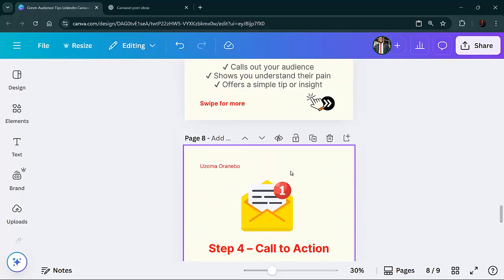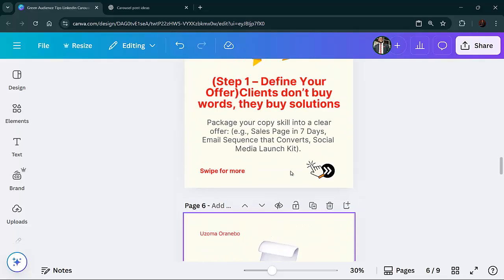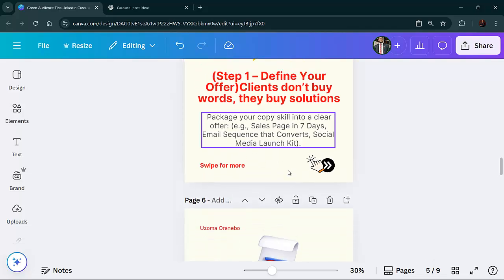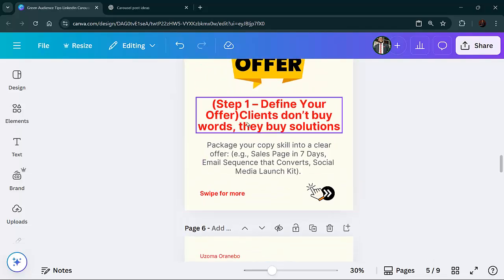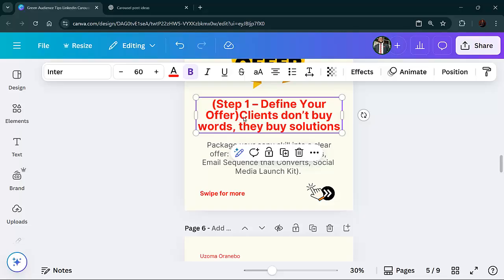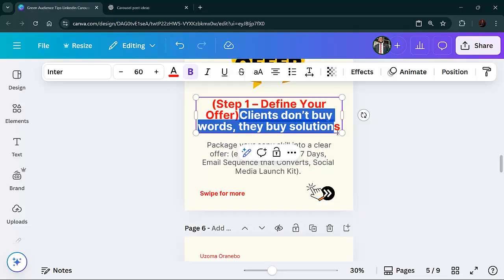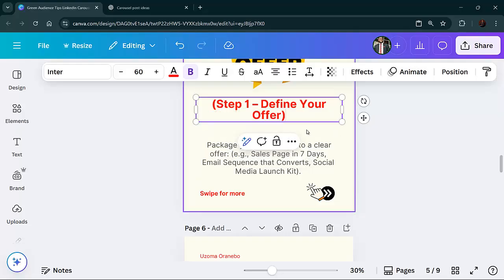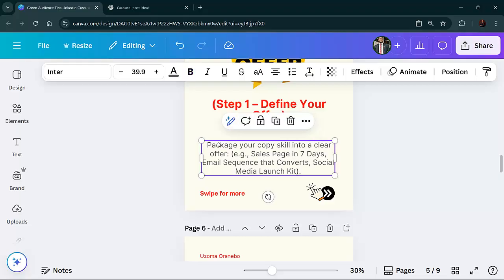Five is a step-by-step stuff. I think we need to, okay, yes, clearly define your offers. So I think I'll have to step this one down. I have to clean this one and just leave it as this, then we add it here.